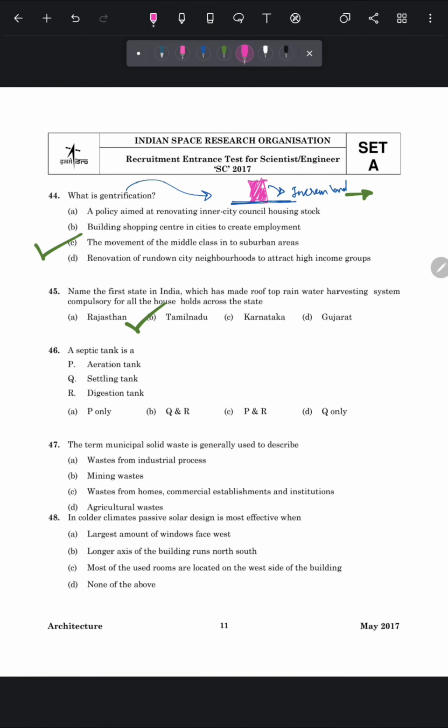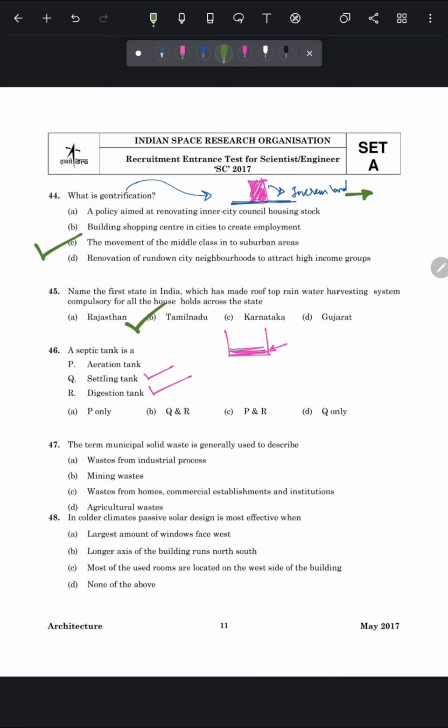So let's begin with question number 46. A septic tank is a... So friends, a septic tank generally works on two principles. One is the sedimentation process. In the sedimentation process, the suspended particles settle down at the base due to gravitational force, also known as settling. And the other one is the anaerobic process. That's why it is also known as a digestion tank.